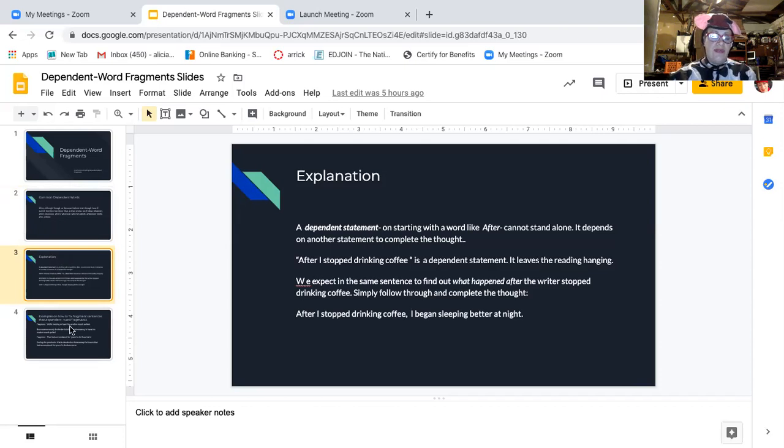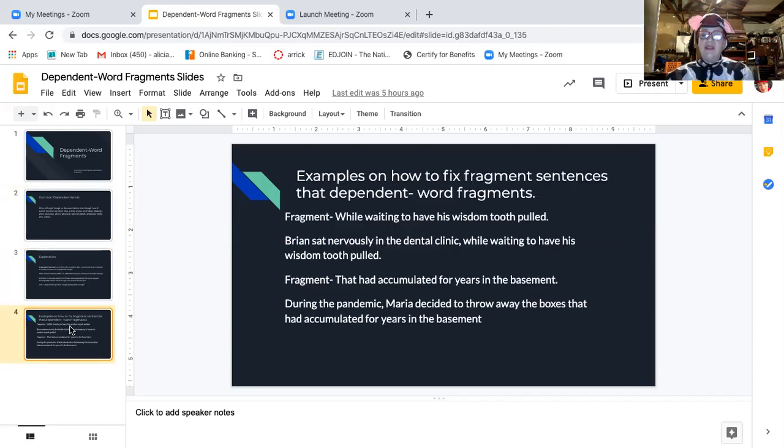So let's go on to a few more examples. Examples on how to fix fragment sentences, dependent word fragments. Okay, so fragment: while waiting to have his wisdom tooth pulled. That is a fragment. That's not a complete thought. So, Brian sat nervously in the dental clinic while waiting to have his wisdom tooth pulled. Or Brian sat nervously in the dental clinic while waiting to find out if he was going to need his wisdom tooth pulled. So there are different ways to end these sentences.